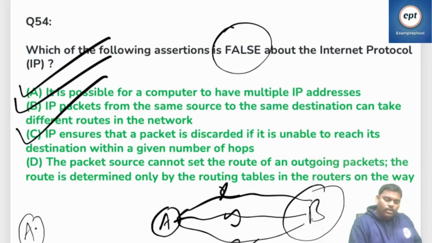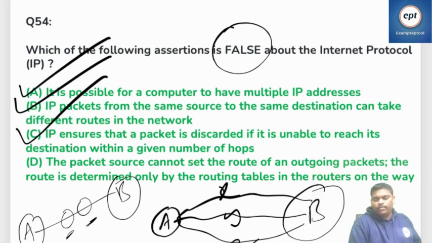You want to go from A to B, right? Most probably the path is given by the intermediate routers. Sometimes the source also will give it. That is called the source route option, which is the meaning of the options field in the IP header. If you set the source route option in the options field, the source only will give the path. With strict source route option, whatever the source gives, that only you have to follow. So please be careful. This is wrong, that is the reason.